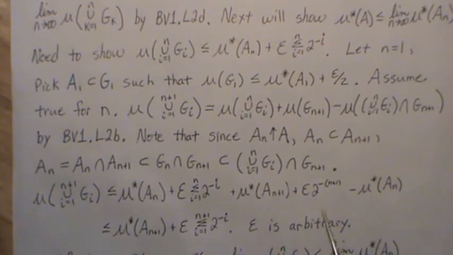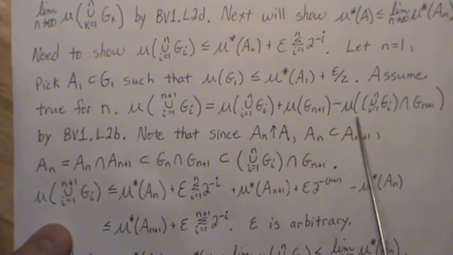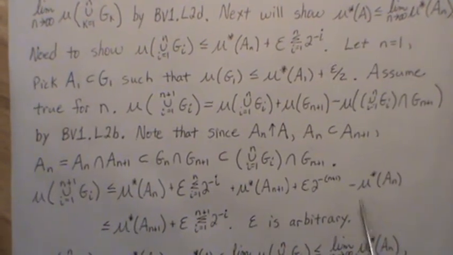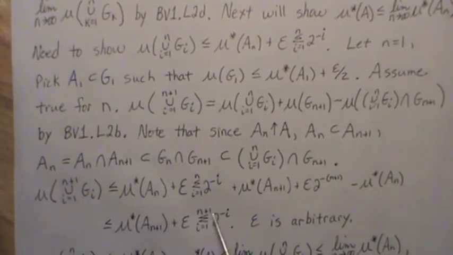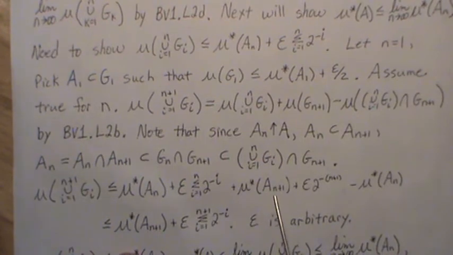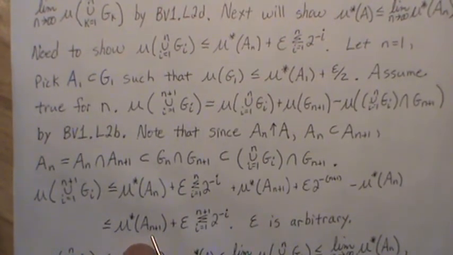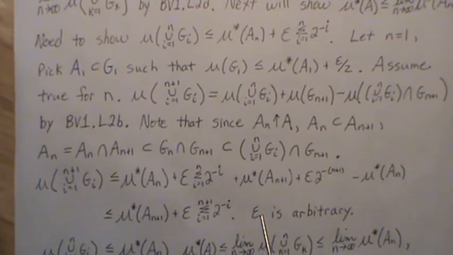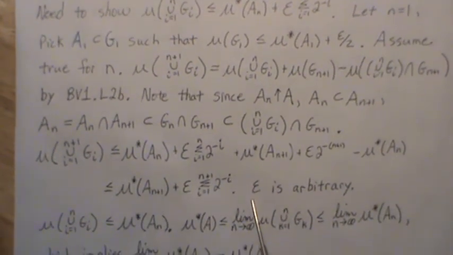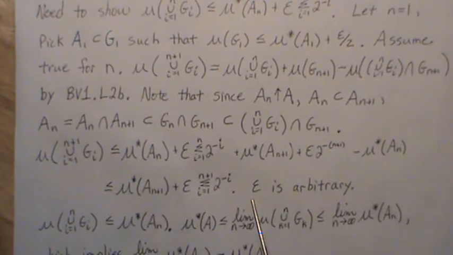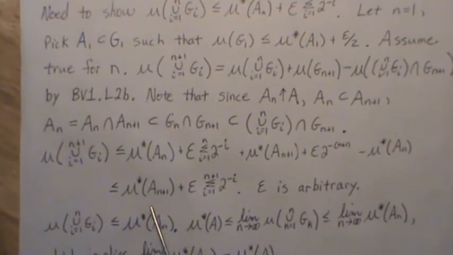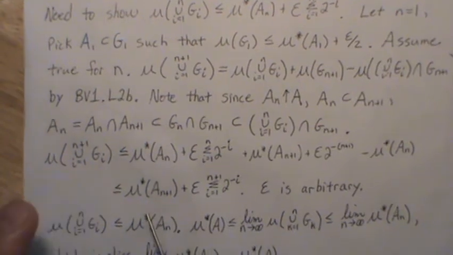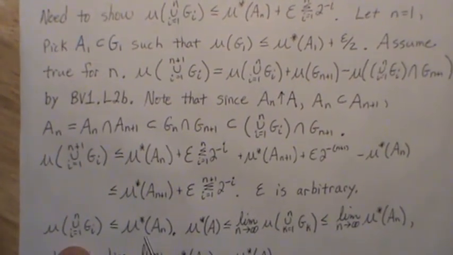So this relationship is true. Now the mu star A_n's cancel, and we're left with mu star A_{n+1} plus this quantity. But epsilon is chosen arbitrarily, so if we let epsilon go to 0, then this relationship holds, which means this relationship holds.